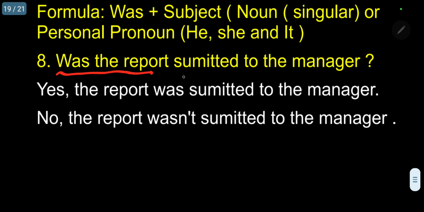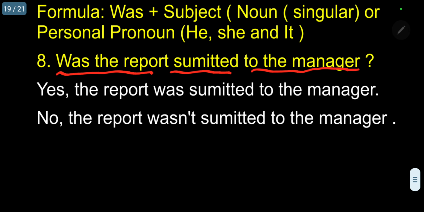Was the report submitted to the manager? Was the report submitted to the manager? There are two possibilities. That is, மேனேஜரிடம் ரிப்போர்ட் செய்யப்பட்டு விட்டதா? That is the question.